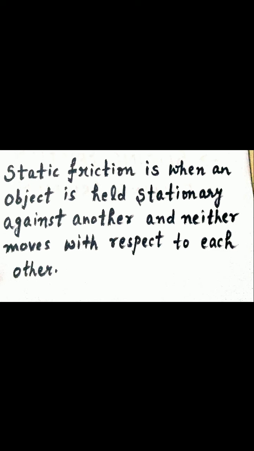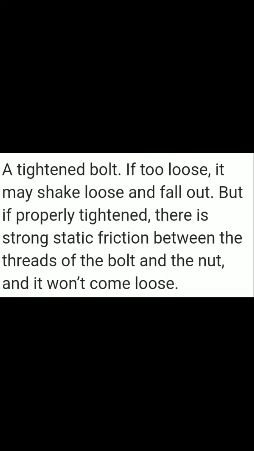Static friction is when an object is held stationary against another and neither moves with respect to the other. Or in other words, the frictional force that comes into play when one body tends to move over the surface of another but the actual motion has not yet started is called static friction. I will explain this with the help of examples. First example, a tightened bolt.